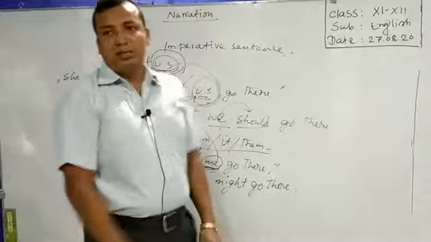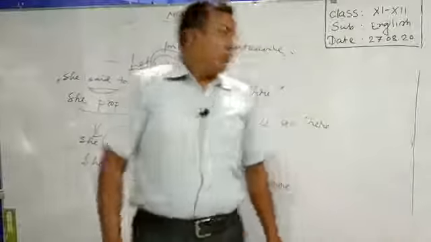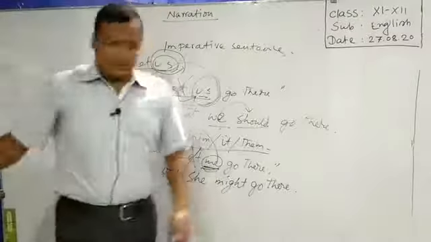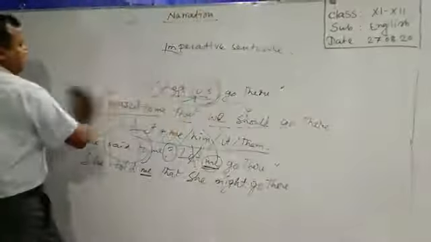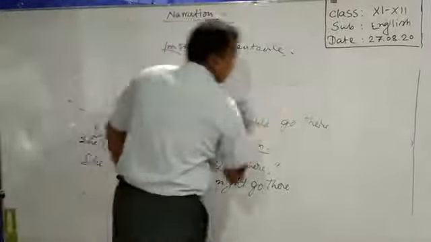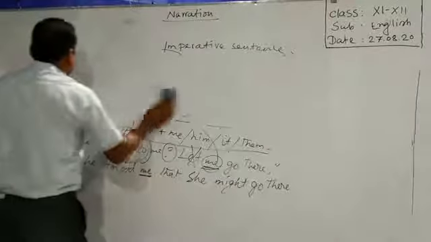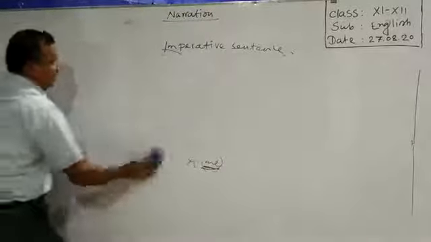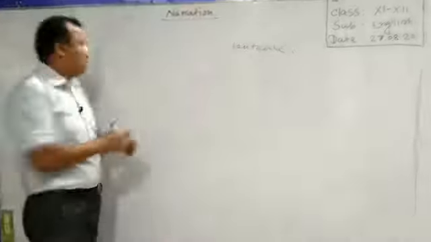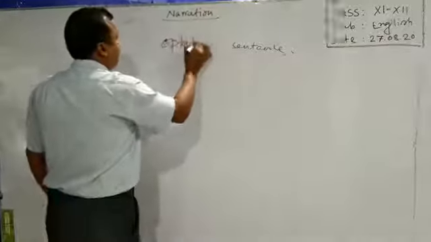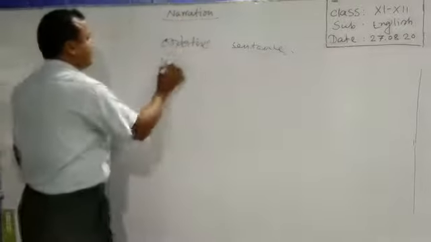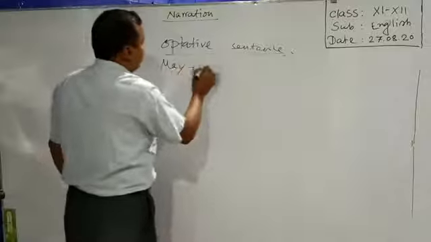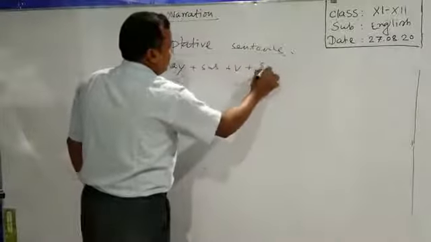Okay, dear learners. Now we will see the case of optative sentence. Optative, you know that generally optative starts with may, the auxiliary may first. In most cases, we find may first in optative sentence: may, subject, verb, and extension.